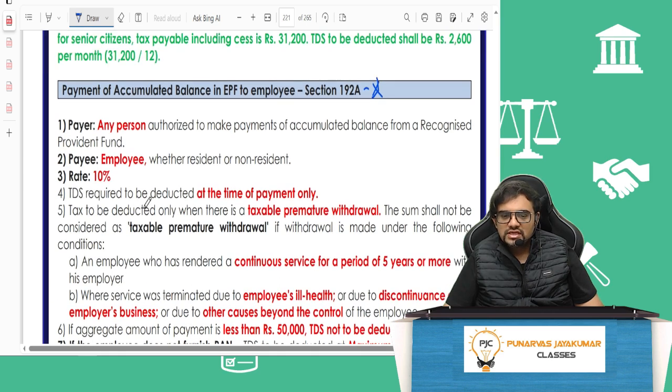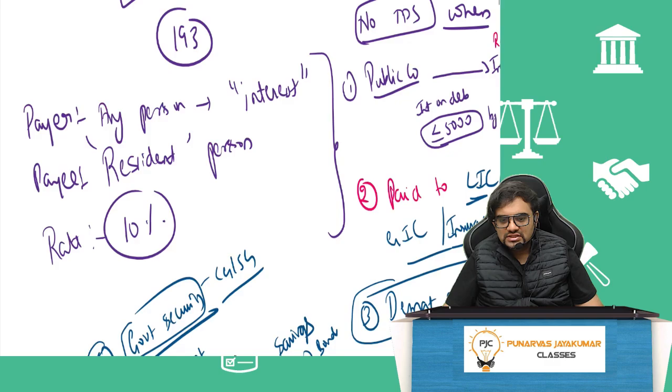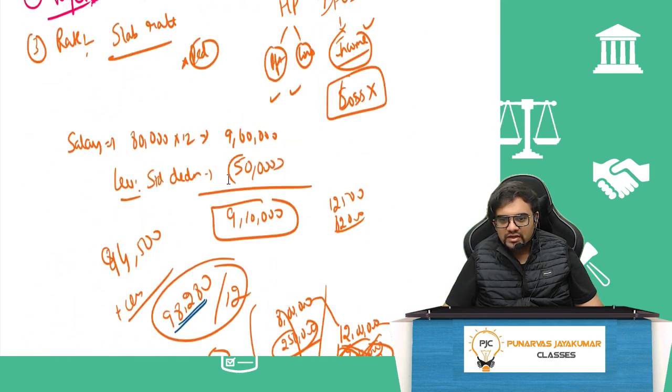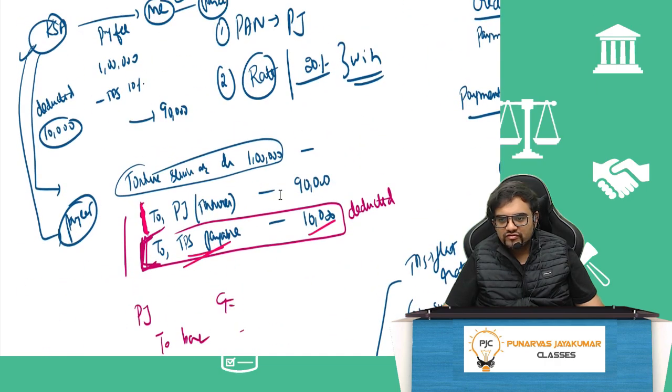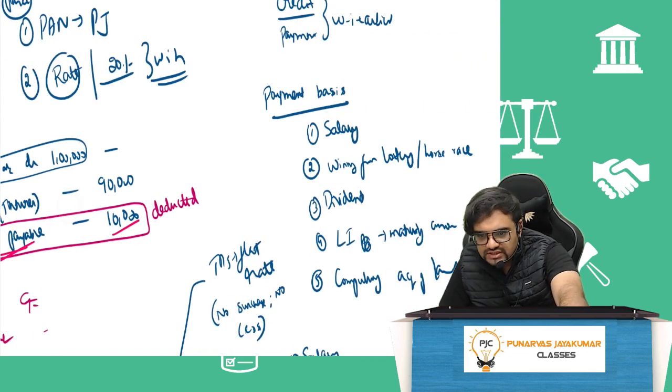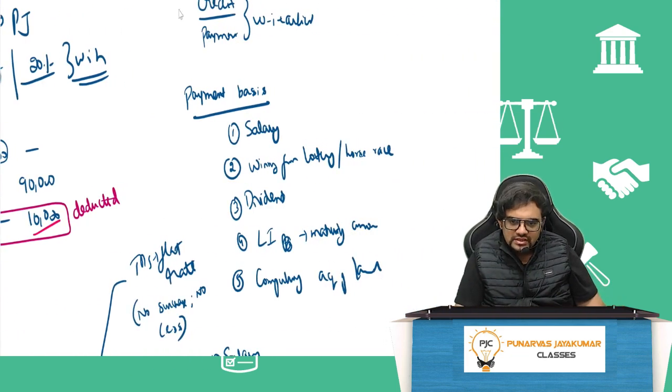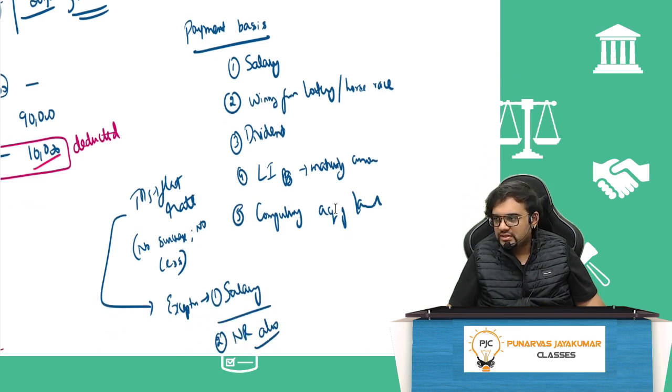Generally, at what time is it taxed? At the time of payment only. Generally, TDS is deducted or paid at what time? It is deducted at the time of payment or credit, whichever is earlier. But in some cases it is only on a payment basis. One is salary. Salary is only at the time of payment, and dividend, all these things, on payment.